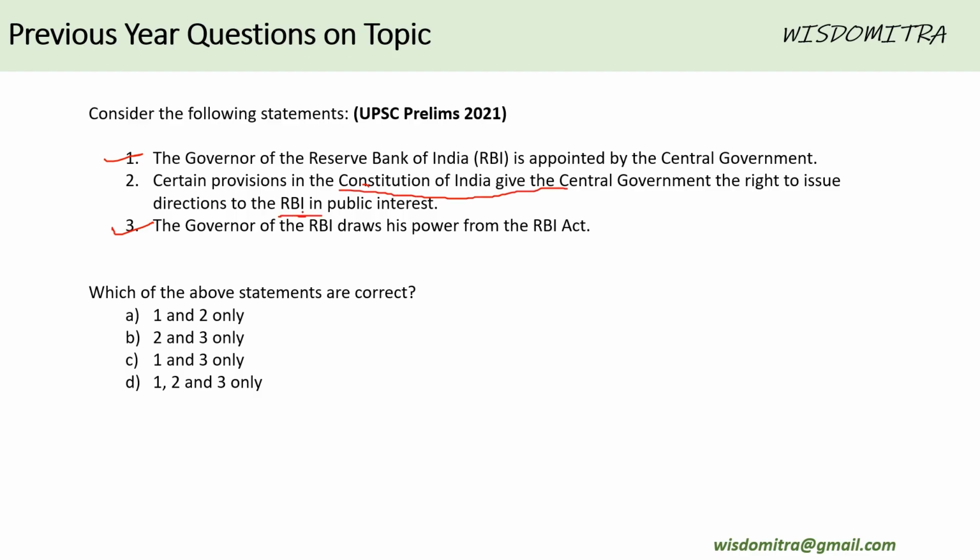And the second point, it says Constitution of India gives central government right to issue directions to RBI. No, because Constitution of India never spoke about RBI. There's no article in Constitution that speaks about RBI. It's the RBI Act 1934, right? Which has been created, formulated, amended multiple times by Parliament, not by Constitution. So point number two is wrong. Basically, one and three only are correct.